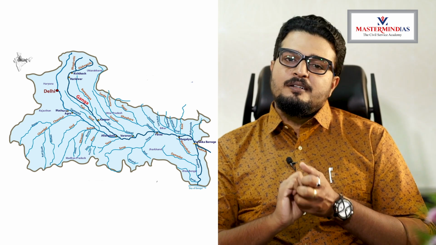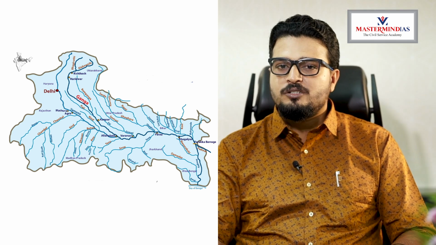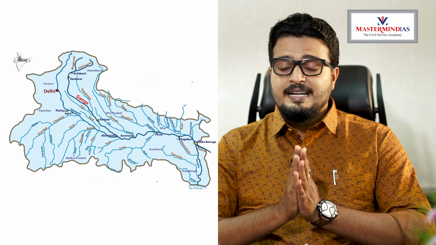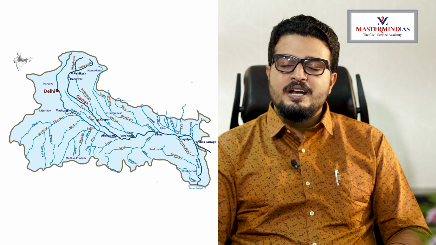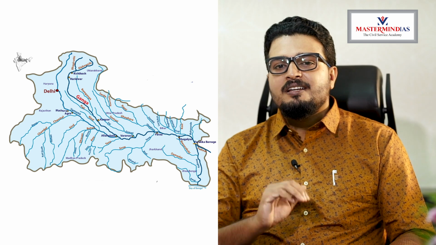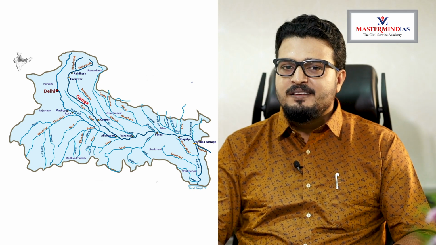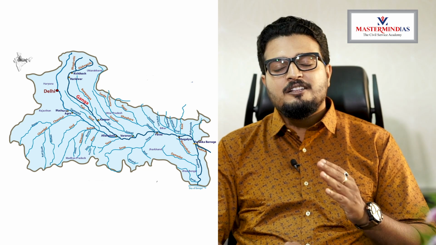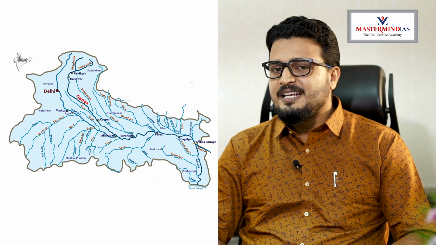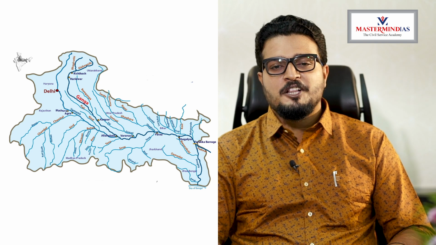After Ganga reaches West Bengal, at a place called Farakka Barrage, it divides itself, or we can say it splits, into two different rivers. One is Hooghly, which joins the Bay of Bengal. The other one is river Padma, which I have already mentioned. Padma is the name given to the river that flows in Bangladesh. That is, the name of Ganga in Bangladesh is river Padma.